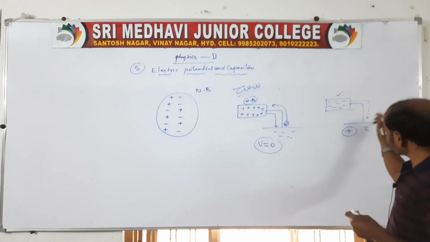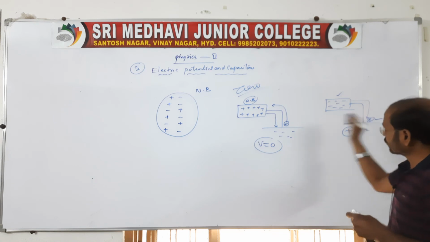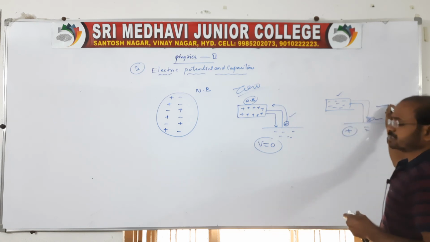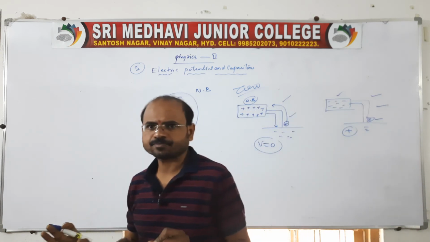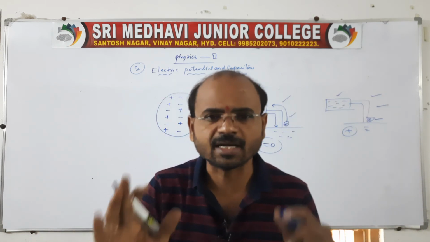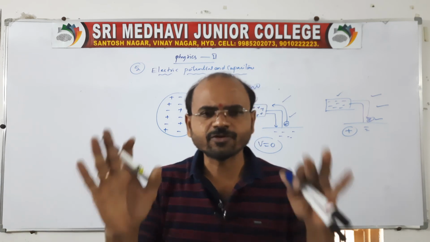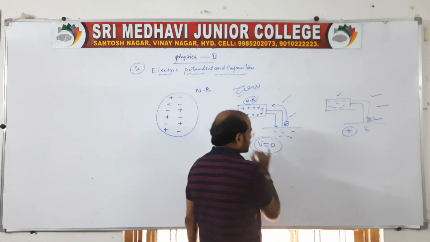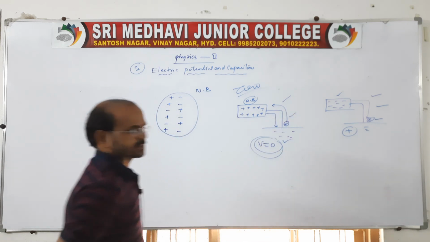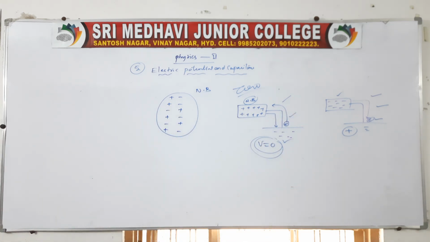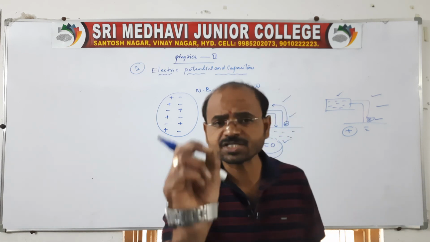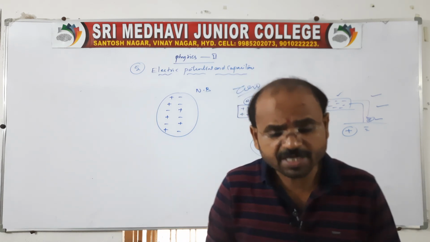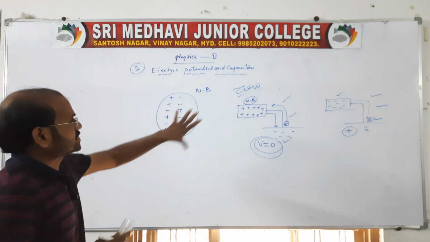So now we are adding the electrons to the earth. Earlier we were removing, here we are adding. When removing or adding, there is no change of state of earth. So when there is no change, we can say earth is considered as zero potential. You can explain like this: while adding or removing charges from the earth, there will not be any change in the potential of the earth. That's why we say earth is considered as zero potential.